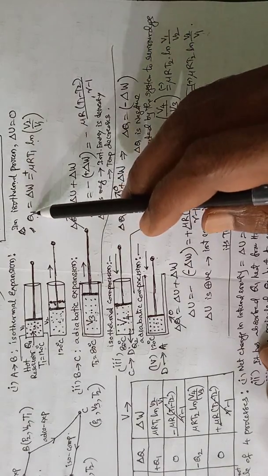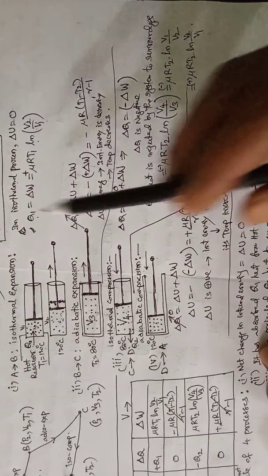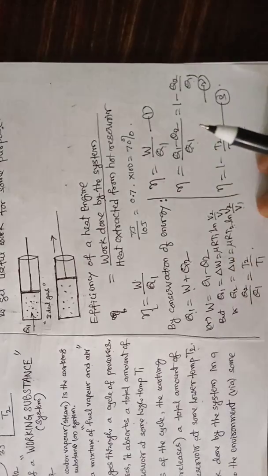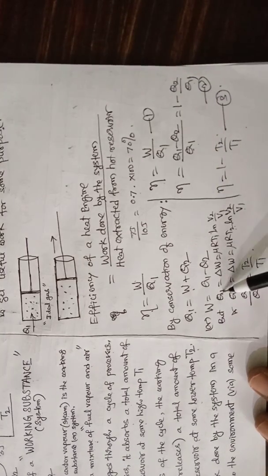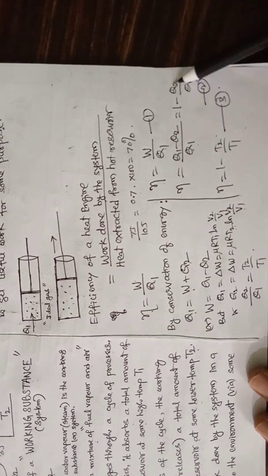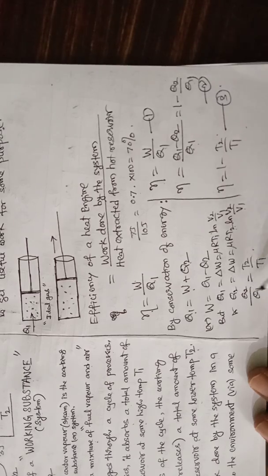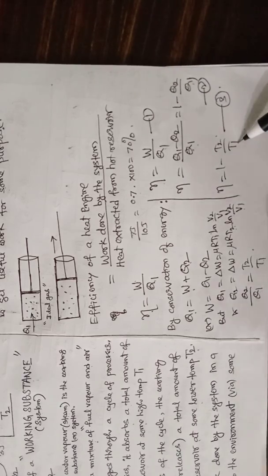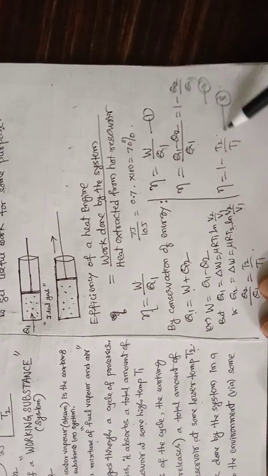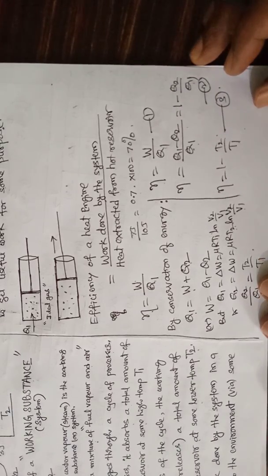Let us substitute these values in place of Q2 and Q1. So the Q1 value is mu r T1 log V2 by V1, Q2 value mu r T2 log V2 by V1, because here Q2 by Q1 is there. Therefore, Q2 by Q1, this divided by this, mu r gets cancelled, log V2 by V1 gets cancelled. So we are left with T2 by T1. So here in place of Q2 by Q1, you can write T2 by T1. This is another equation. So we have three equations for efficiency of heat engine.